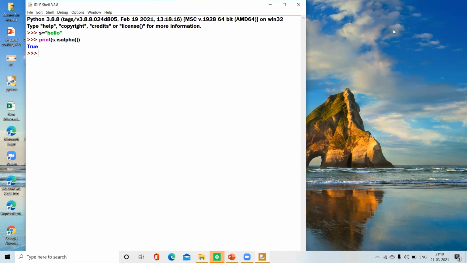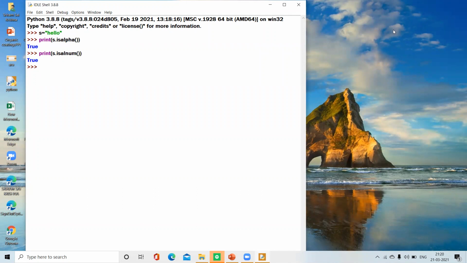It's getting true because in the string S there are only alphabets, no numbers. Let's print S dot isalnum. Let's see. It's getting true because all alphabets are there in this string.